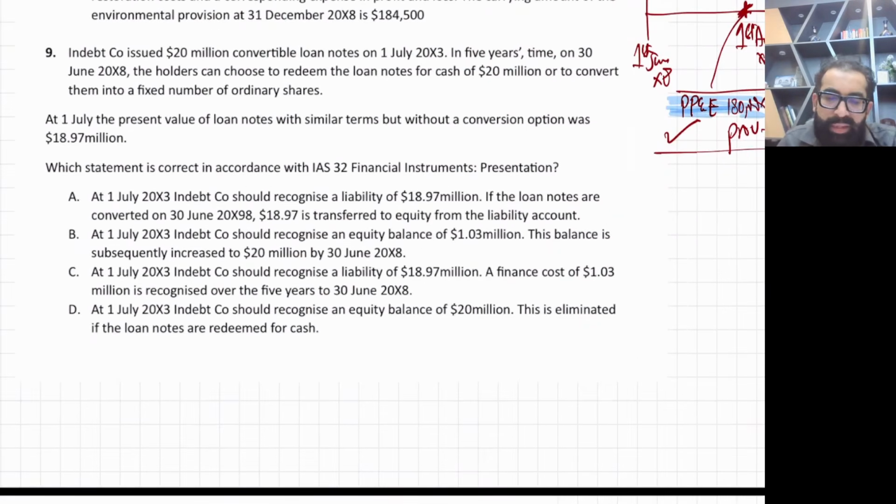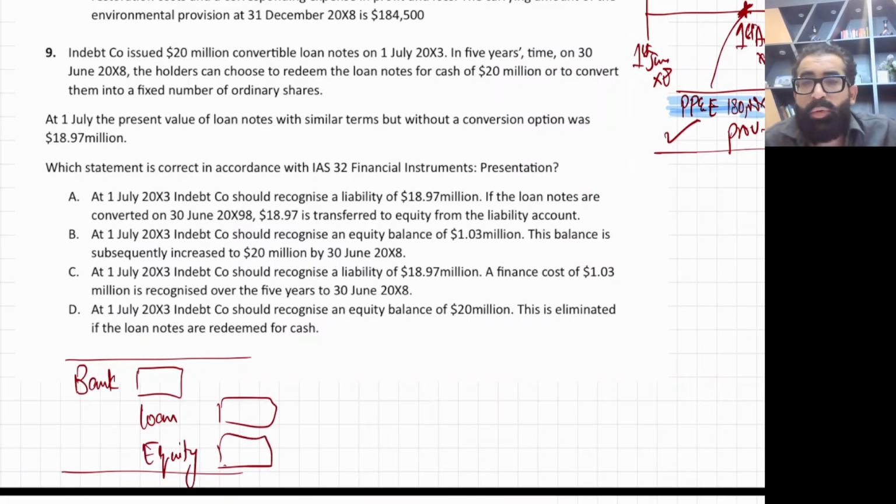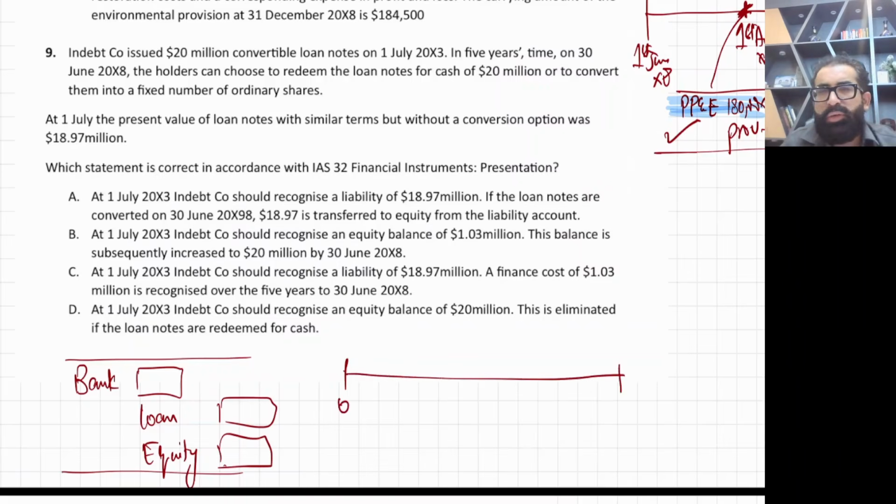Okay, now the next one is IFRS 9. This is convertible loan notes. You remember in a convertible loan note there is the first entry: bank debit, loan credit and equity credit. This was the first entry of a convertible loan note. In a convertible loan note we used to split debt and equity. I'm sure you know this. This is like day one, and then after some years you need to do the unwind.